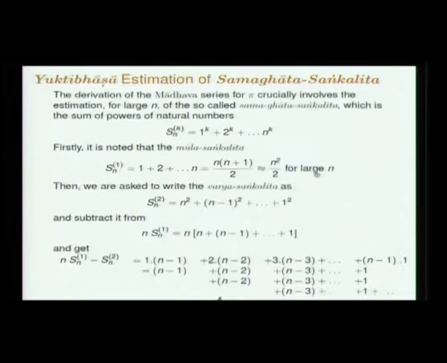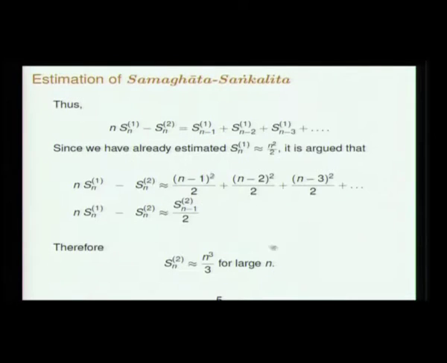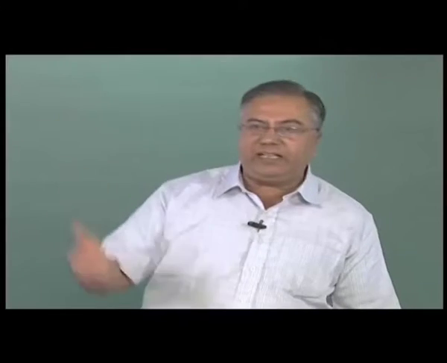If it is not clear we can look at it once again: Sn2 minus Sn1 we write like this and then rewrite it and sum it horizontally now, and therefore we have this identity. So this is at the basis of the Yukti Bhasha proof. Actually they will later on generalize this identity and prove the result by induction.